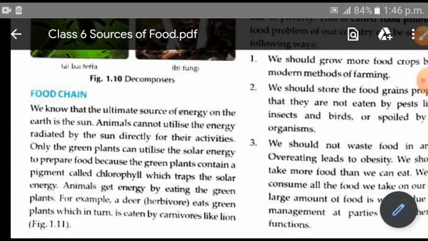This sequence, this chain, is called the food chain. And say that tiger or lion dies and the dead remains are fed upon by scavengers, vultures, right? In this way the sequence continues. So this is what is meant by food chain. You will go through the text and try to relate it with what I have told.